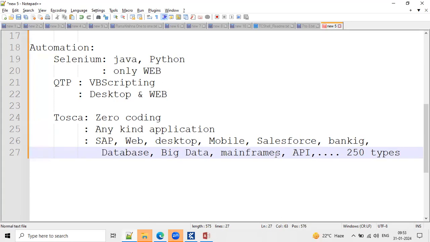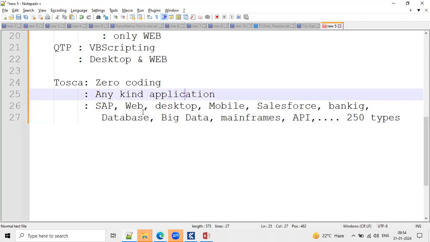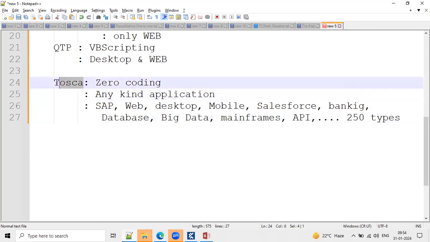And we can automate Microsoft Dynamics and Oracle based applications. So a lot of features are going forward that Tricentis is adding additionally. That is the main thing in Tricentis Tosca. That is the reason most of the companies are looking for Tricentis Tosca, and most of the projects are migrating to Tosca.